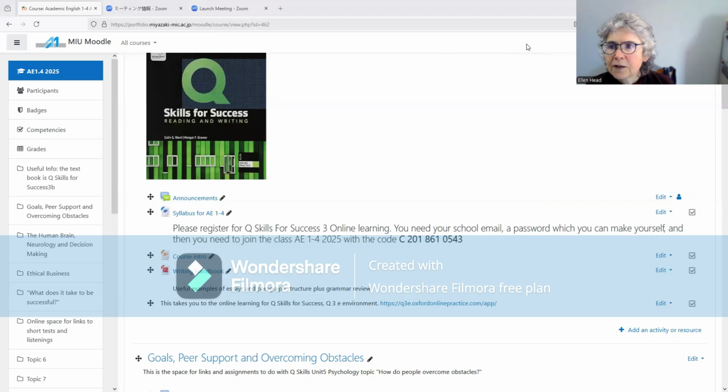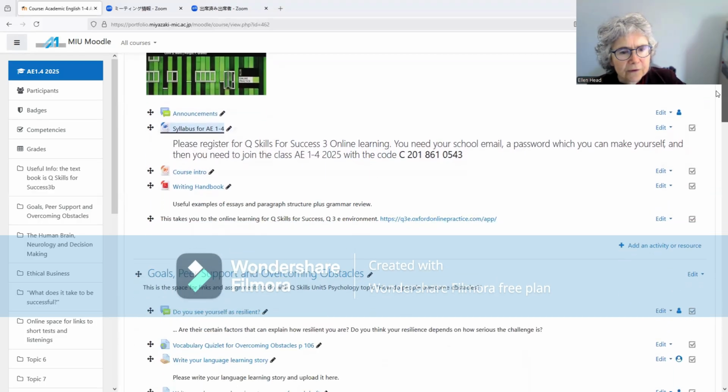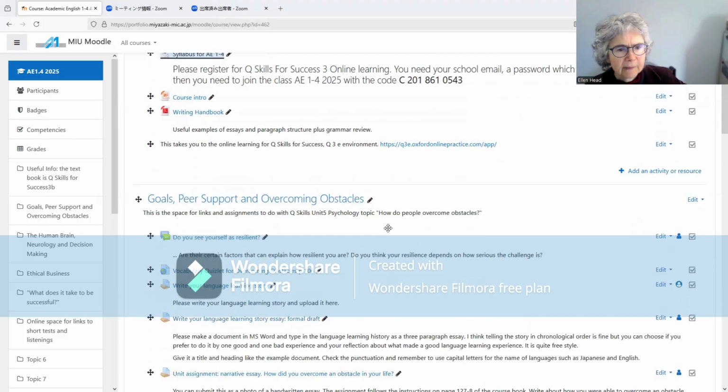Let's close the syllabus for now and come back to our Moodle site, because I want to show you some more useful things. This is what an assignment looks like. So when you see this little logo, which has a piece of paper and a desk with a piece of paper sticking up, that's a place where you can upload an assignment.